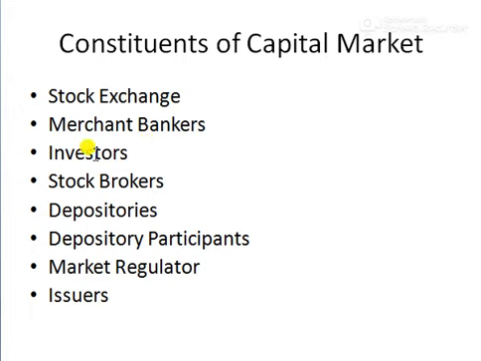In this way, the people who buy are investors in the stock market. So investors play a very important role in the stock market, a very important component in capital market.